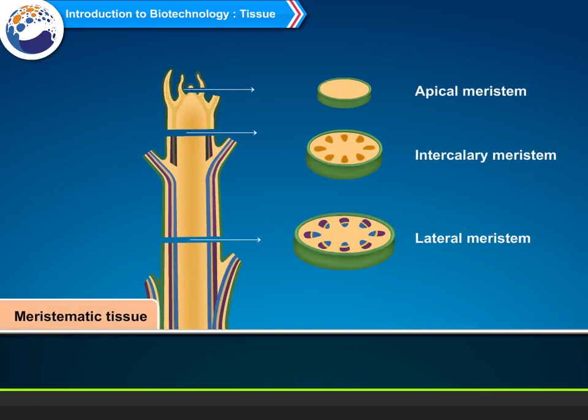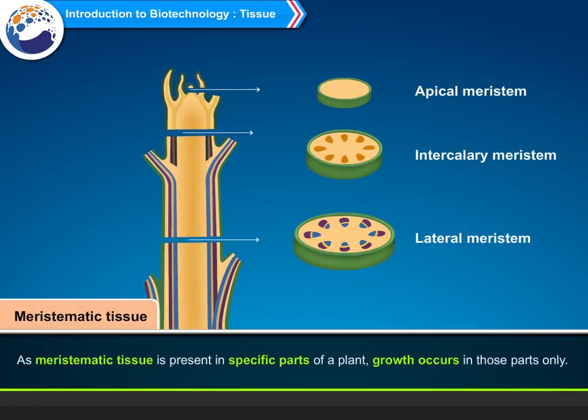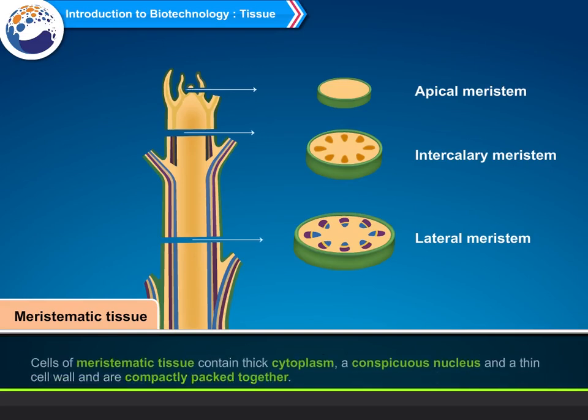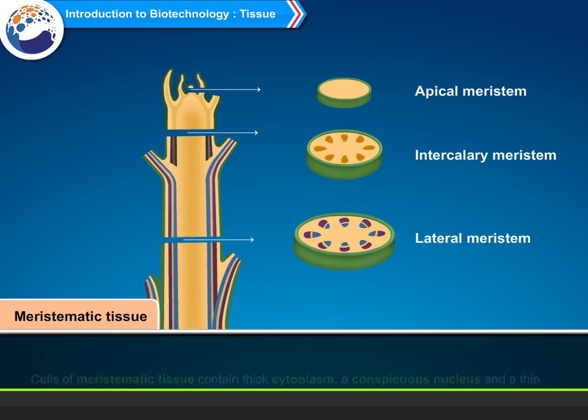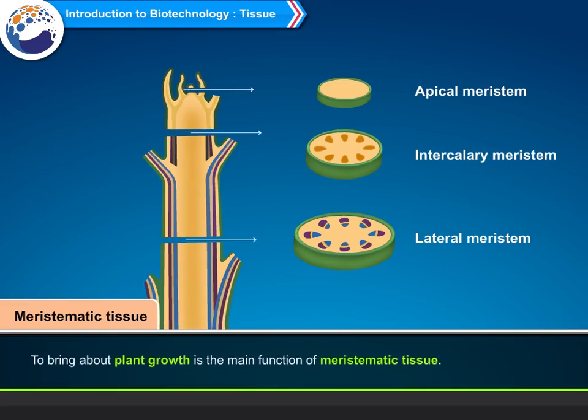Meristematic tissue. As meristematic tissue is present in specific parts of a plant, growth occurs in those parts only. Cells of meristematic tissue contain thick cytoplasm, a conspicuous nucleus, and a thin cell wall and are compactly packed together. To bring about plant growth is the main function of meristematic tissue.